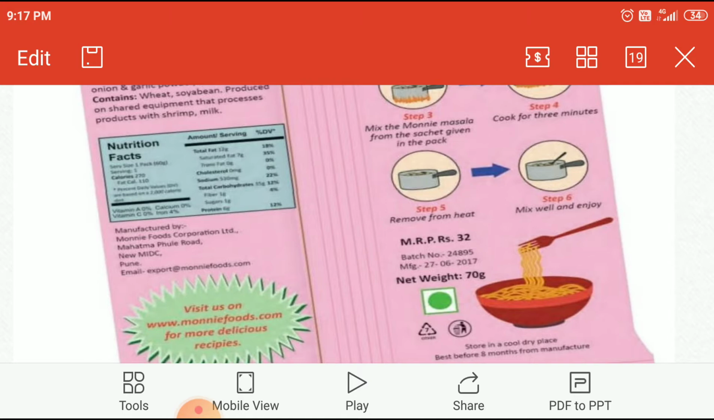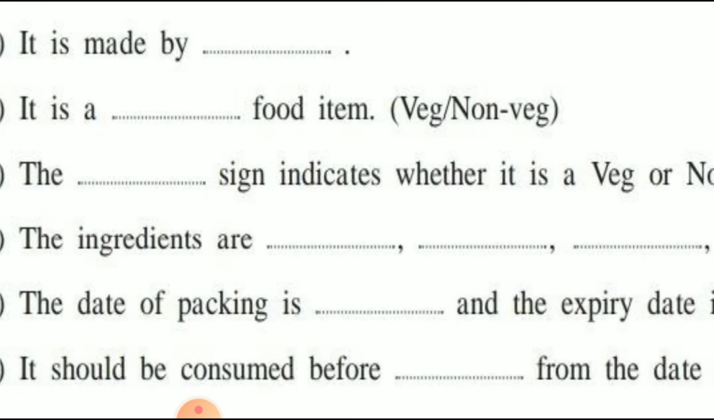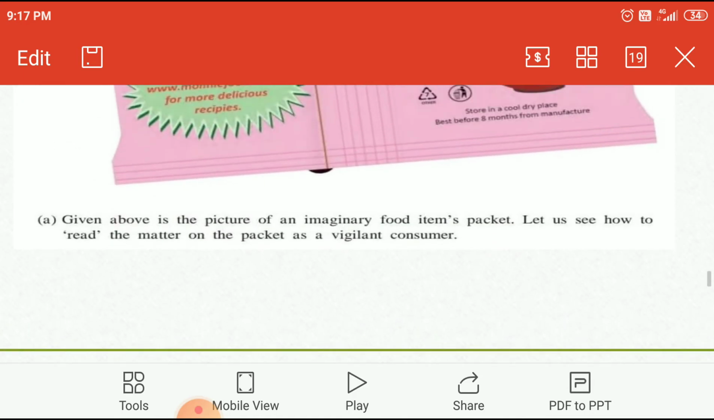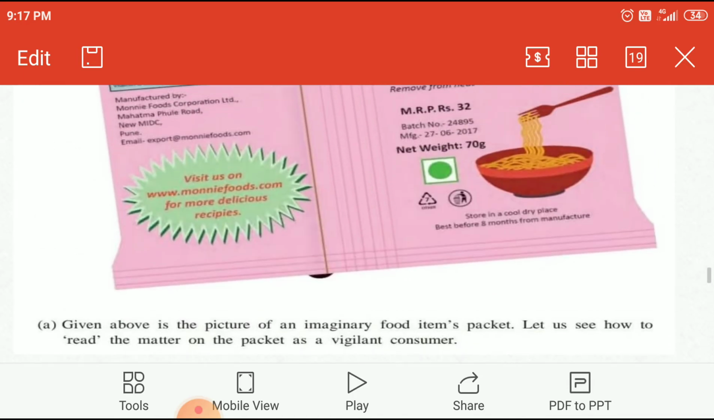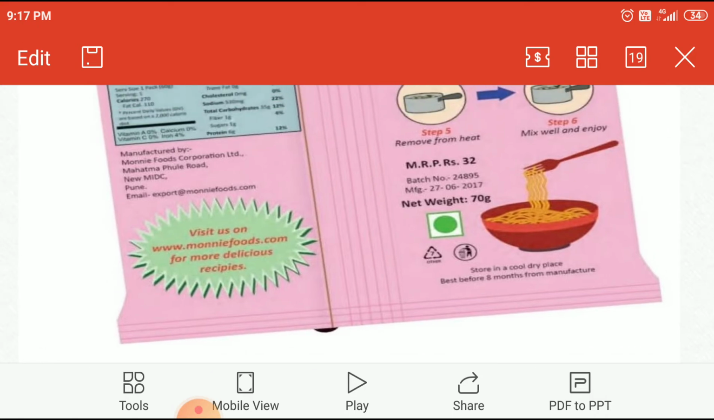Next question. Let's see the next question. It is a dash dash food item, veg or non-veg. What is the food item? Look at the packet. How can you guess about the food item? Okay, look, there is a green logo, and the green logo tells us it is veg, which means this food item is veg. Then next sentence.